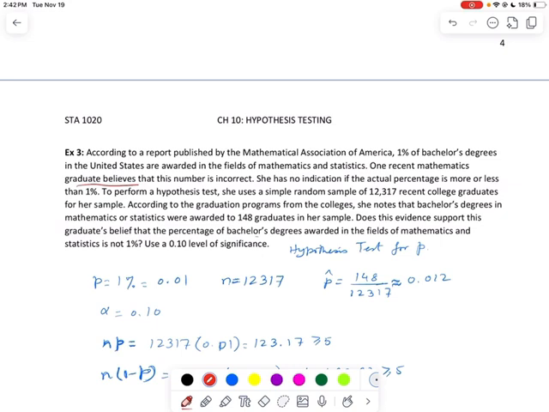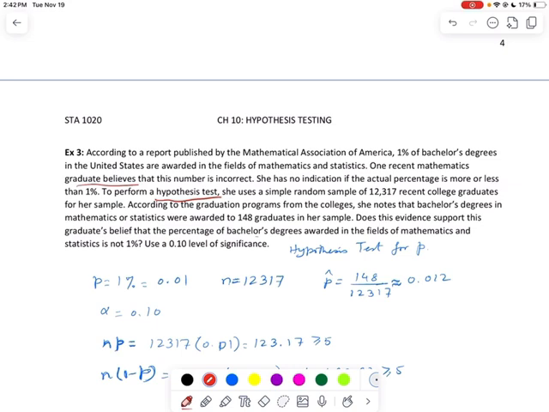To perform a hypothesis test. So now in this problem, the word hypothesis test is there. So clearly it is a hypothesis test. She uses a random sample of 12,317 recent college graduates for her sample. According to the graduation programs from the colleges, she notes that bachelor's degrees in mathematics or statistics were awarded to 148 graduates in her sample.